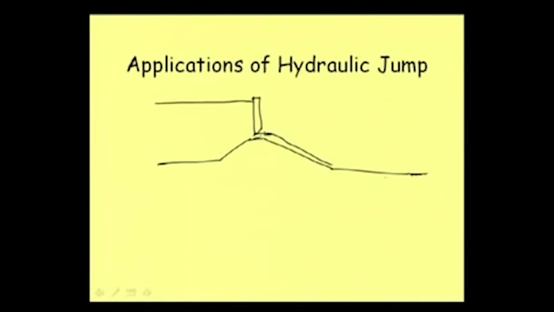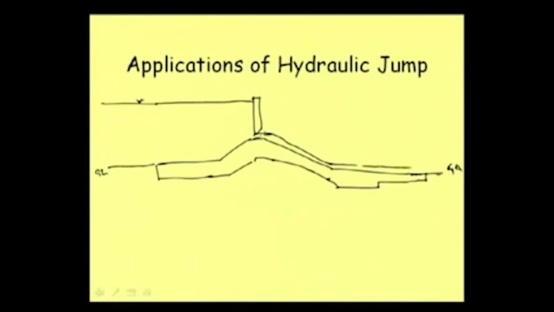Now, while designing this apron, okay, let me just draw it in this form now. Designing this apron, what is that? This is ground level, and I am not going into detail of this part, but when the water level is here, we do not have any water on this part, some amount of water is going, and if we do not do anything here, then this water level is going to this level, okay.